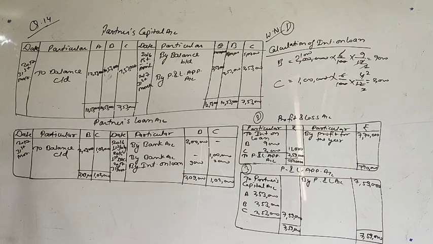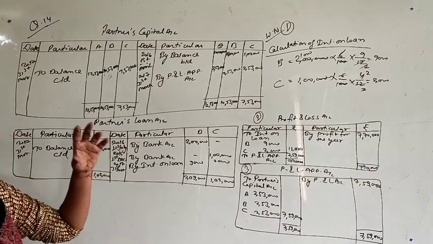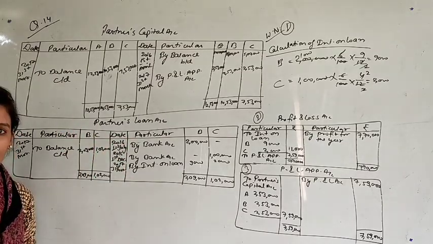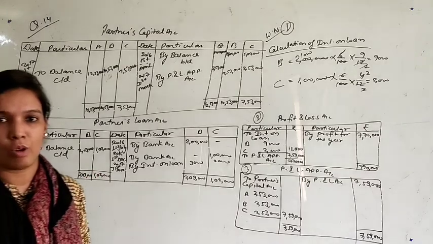So this was question number 14. Next question we will start in the next video. Till then you can study the concept of interest on loan, partners loan, P&L appropriation account and P&L account, that is, how we distribute the profits and losses.